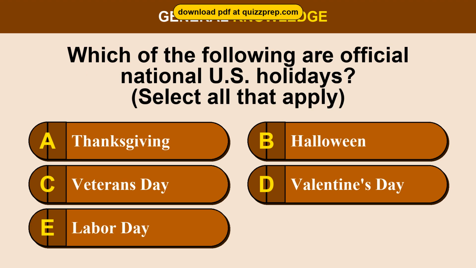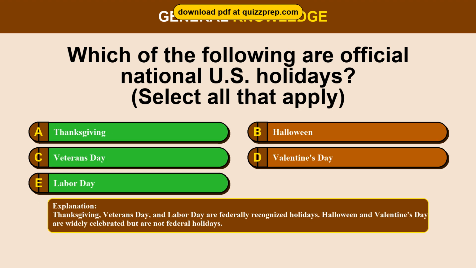Question 85. Which of the following are official national U.S. holidays? Option A, Thanksgiving. Option B, Halloween. Option C, Veterans Day. Option D, Valentine's Day. Option E, Labor Day. The correct answers are options A and C and E. Thanksgiving, Veterans Day, Labor Day. Thanksgiving, Veterans Day, and Labor Day are federally recognized holidays. Halloween and Valentine's Day are widely celebrated but are not federal holidays.